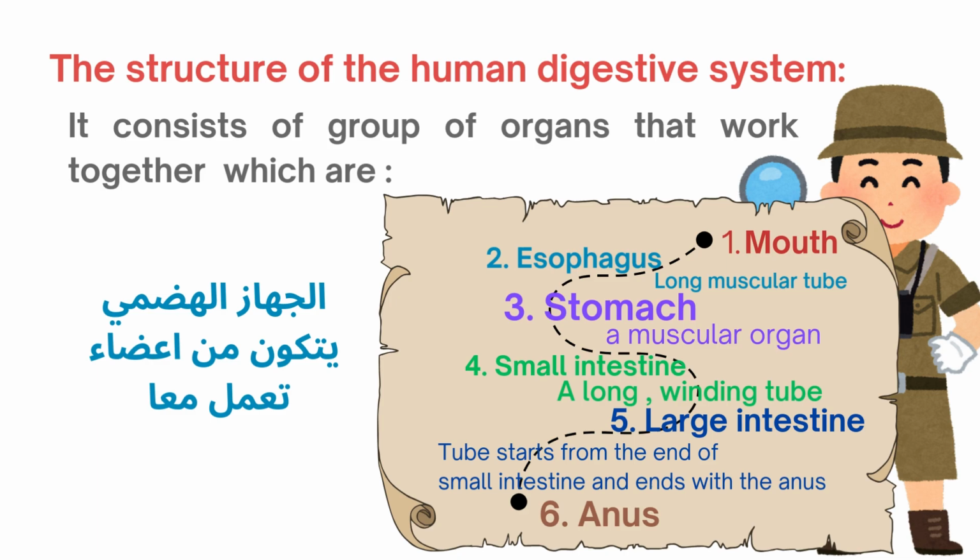We know that the esophagus is a long muscular tube, and the stomach is a muscular organ, okay? And the small intestine is a long winding tube, and the large intestine is a tube that starts from the end of the small intestine and ends with the anus, okay? And anus is the last organ in the digestive system.